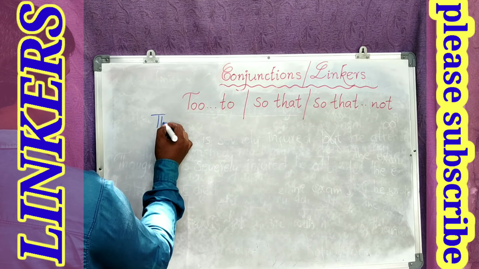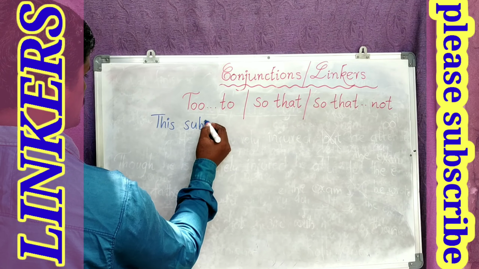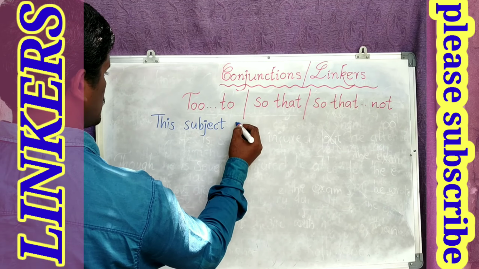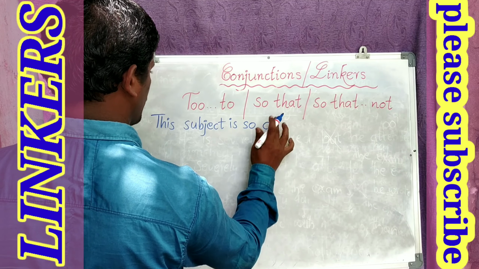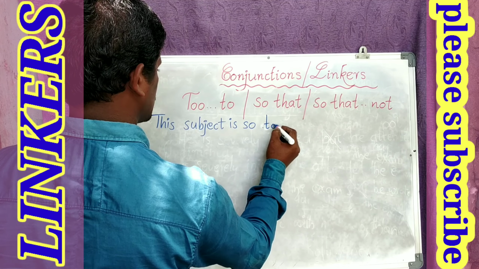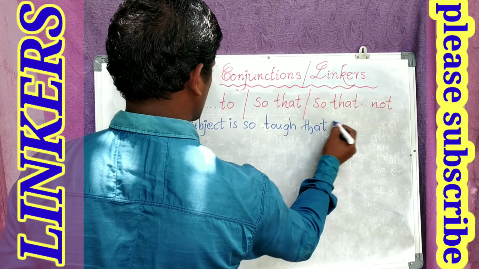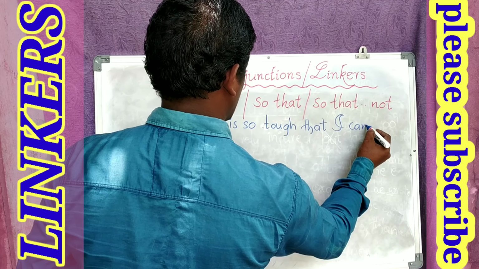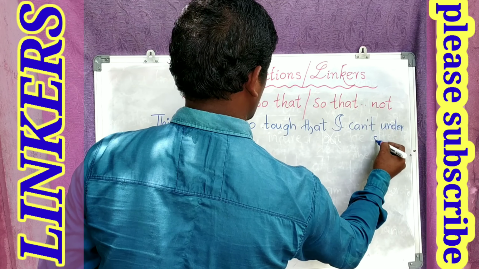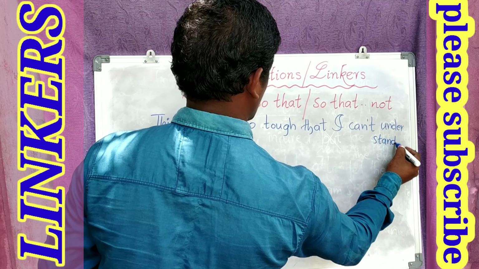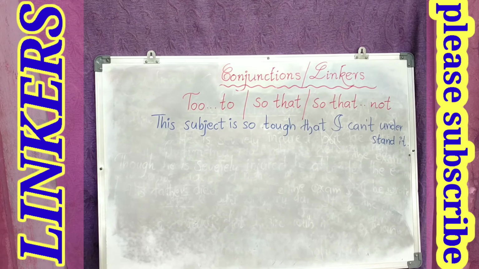Let me take this subject is so tough. This subject is so tough that I can't understand it.